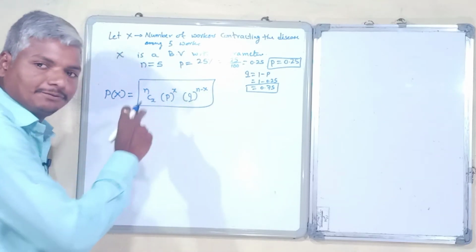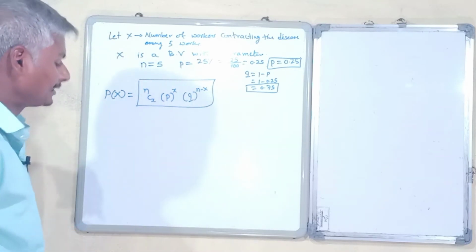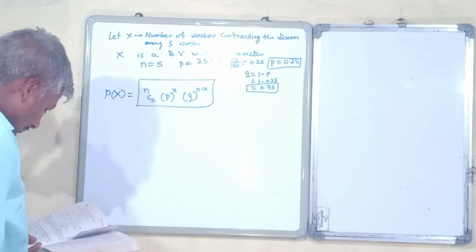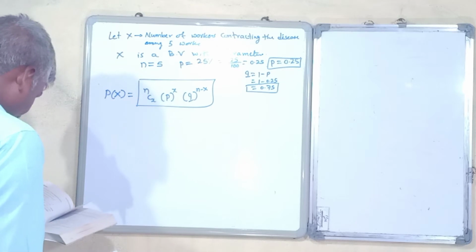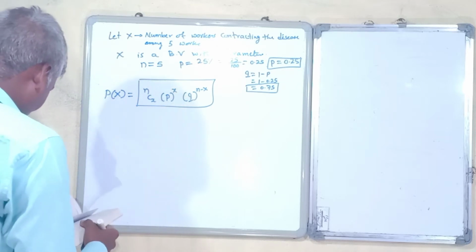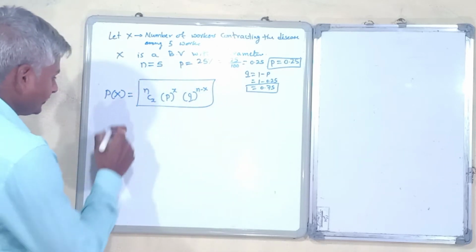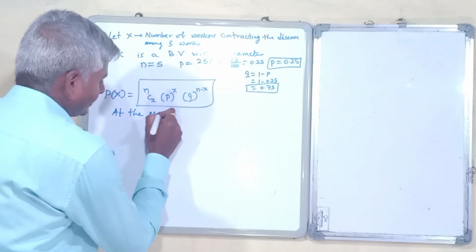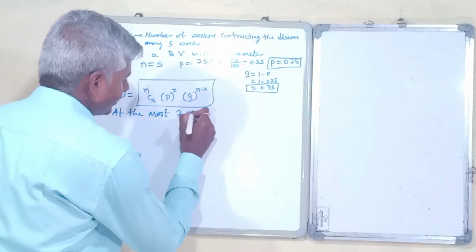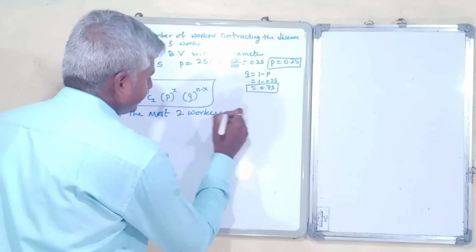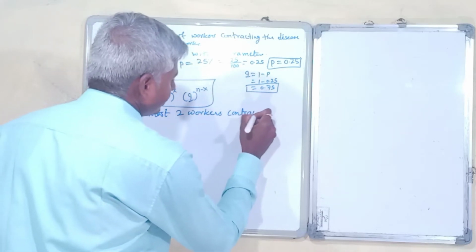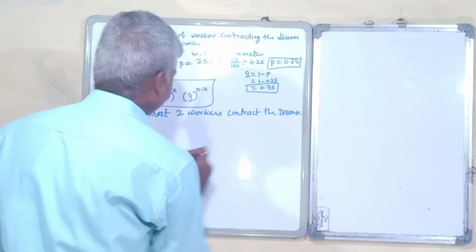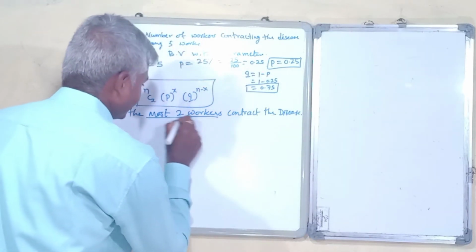Then they have asked you to find the probability that at the most 2 workers contract the disease.